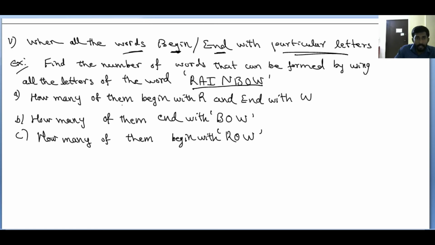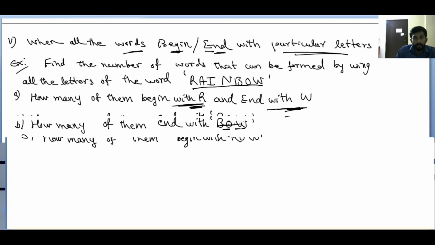First case: how many of them begin with R and end with W. What's the condition? Whatever arrangements you are making, the first letter must be R and the last letter must be W. What's the second case? How many of them end with BOW?